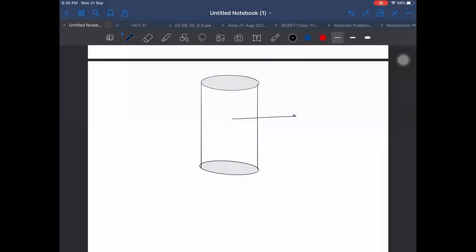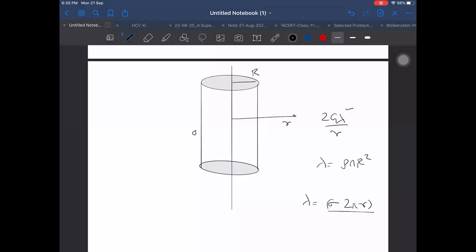But after that, you try for thick shell, thick hollow shell. Hollow cylindrical shell means cylindrical shell. I called it cylinder only, but I was talking about shell, inner radius A, outer radius B. For this, we can write the formula same as 2G lambda by r. Remember this only. This is valid for a solid or for a single wire, long wire or long straight rod. If I convert lambda as rho into pi r square, then it will be converted into a solid cylinder. If I convert lambda as sigma into 2 pi r, then it will be converted into a hollow cylinder, because for hollow cylinder I will write in terms of sigma.